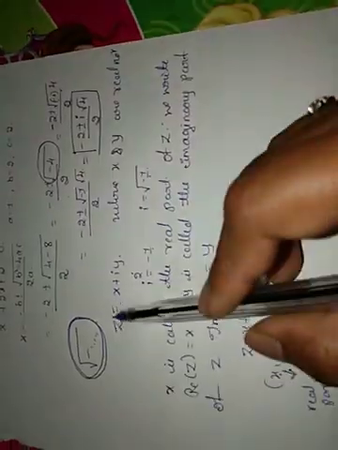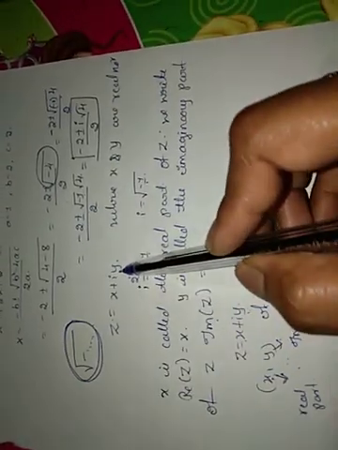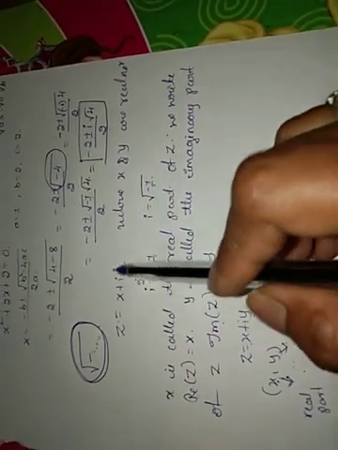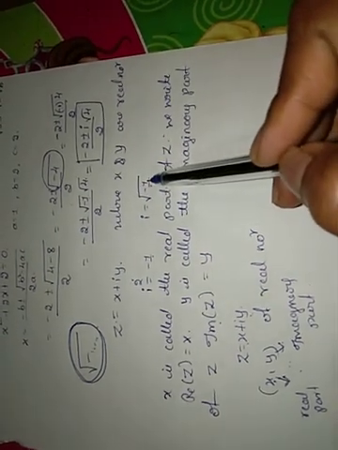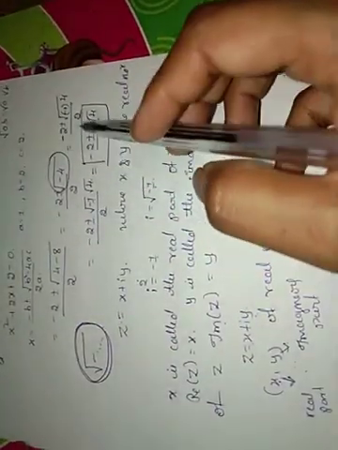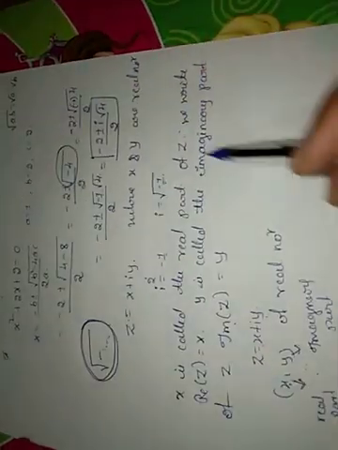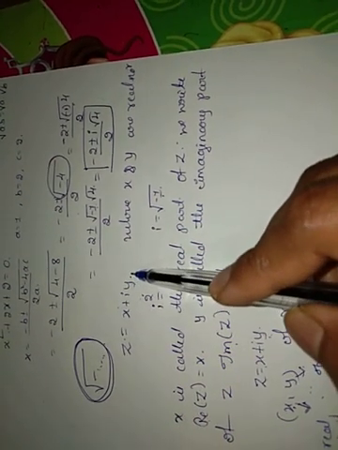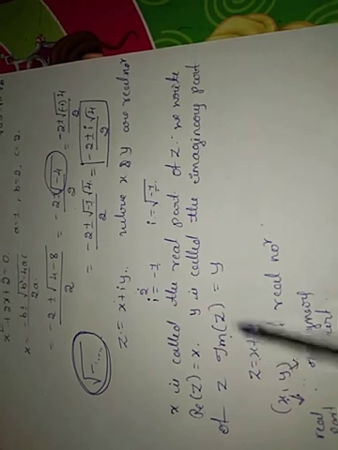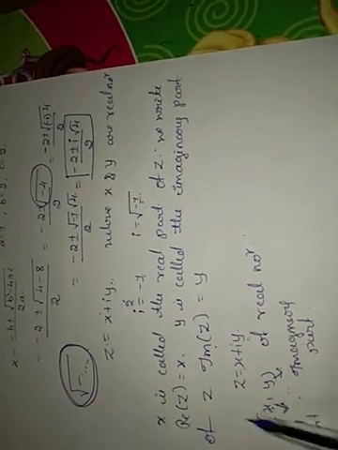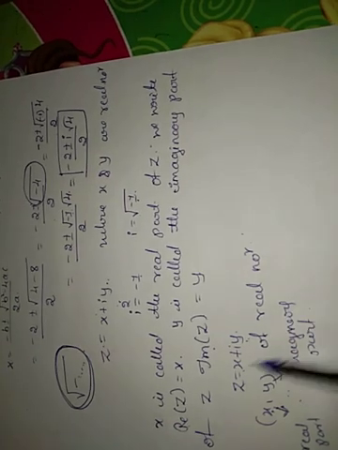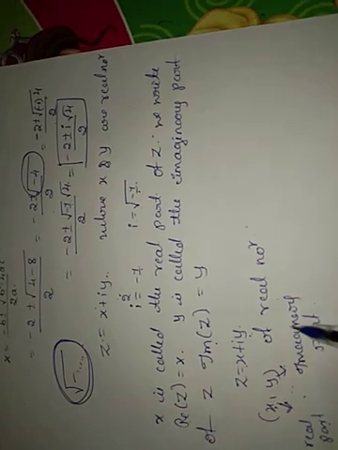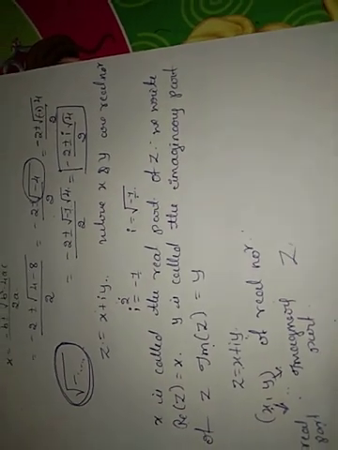A complex number is indicated by z, and z equal to x plus iy is called a complex number, where x and y are real numbers and i is nothing but the square root of minus 1. I mentioned an example to show how to write the complex number. Here x is called the real part and y is called the imaginary part. There are some notations to represent the real and imaginary part. This complex number is determined by the ordered pair x comma y, where x is the real part and y is the imaginary part of the complex number z.